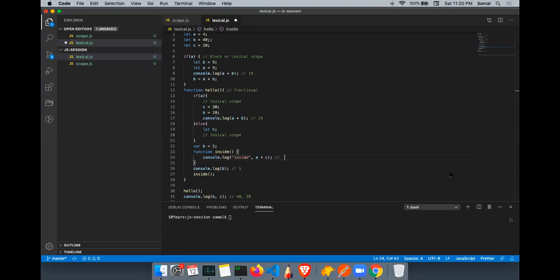34. Okay. This will be 34. 24. 24 or 34? 34. Why? Inside of line number function is defined 30. Okay, 34. All right, correct.